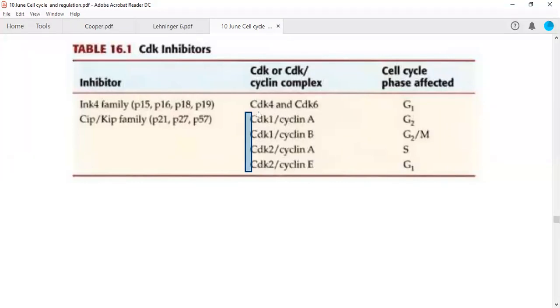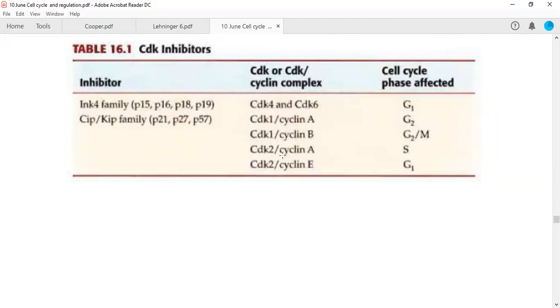So the two CDKs, CDK1 and CDK2, inhibition is done via these CIP-KIP family inhibitors. And it can be done either in G1, G2, at the G2 to M phase transition, or during the S phase of cell cycle where DNA replication is taking place.